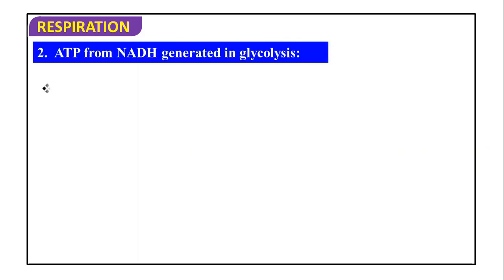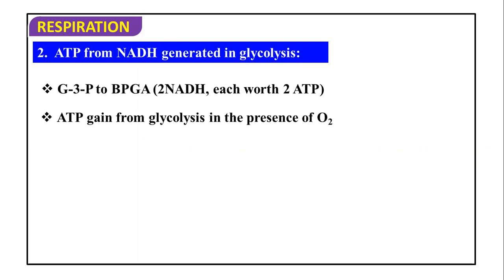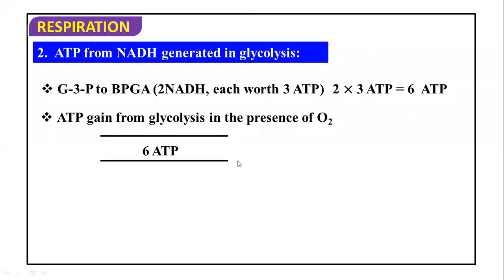Then the ATP from NADH generated in glycolysis: glyceraldehyde 3-phosphate to bisphosphoglyceric acid, during this conversion NADH is formed, each worth 3 ATP. It is incorrect what is typed here, let me correct it. So each NADH is worth 3 ATP. If 2 NADH are synthesized, each is worth 3 ATP, so total 6 ATP are obtained.